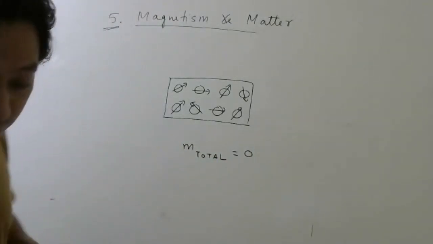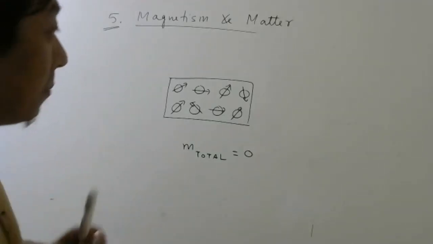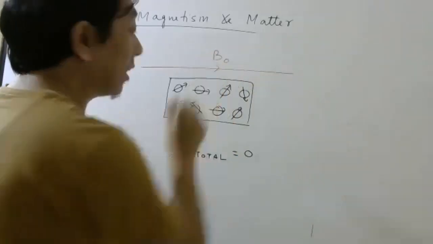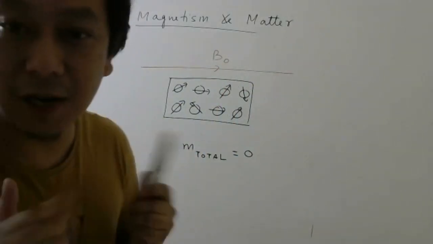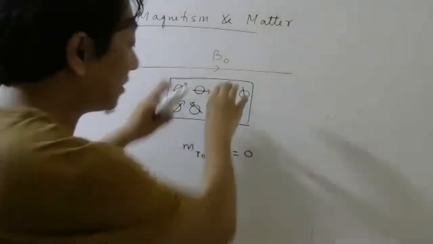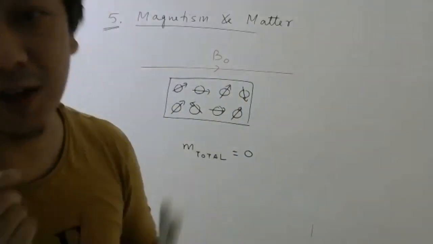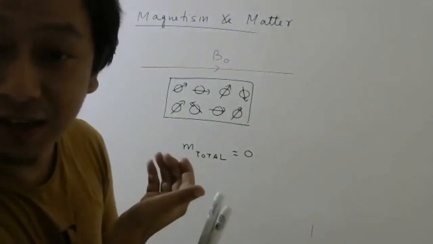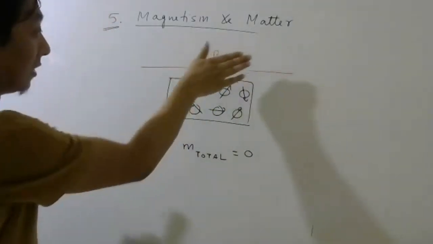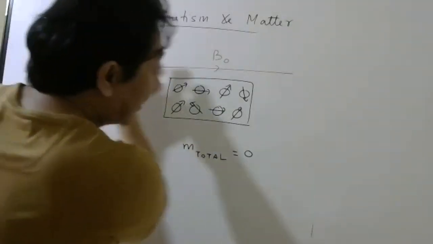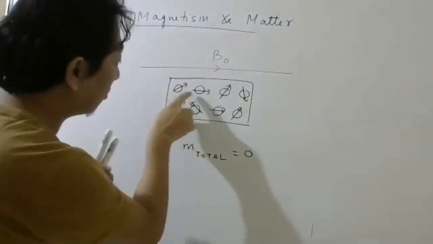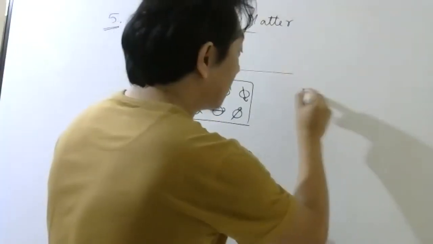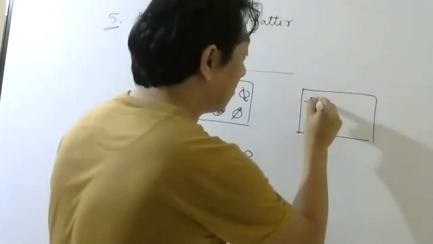But when you apply an external magnetic field, how can you apply an external magnetic field? Just now you have discussed. Put this inside a current carrying solenoid, where there is a magnetic field. Under the application of this magnetic field, these dipoles will experience a torque. Because of that, these dipoles will start coming in the same direction.